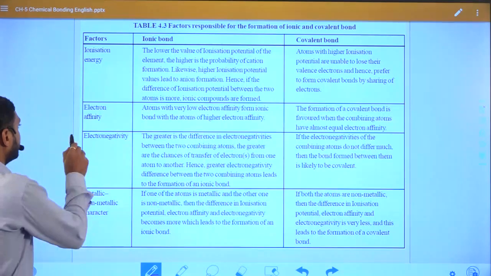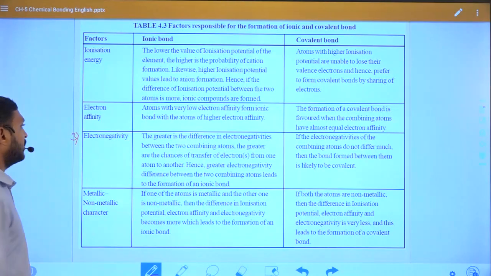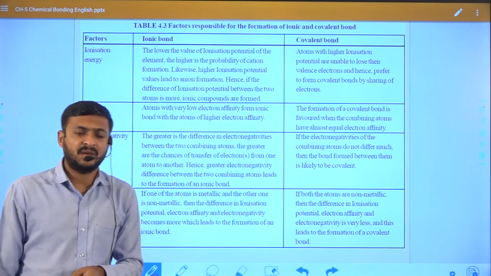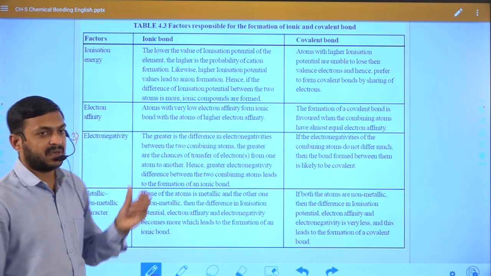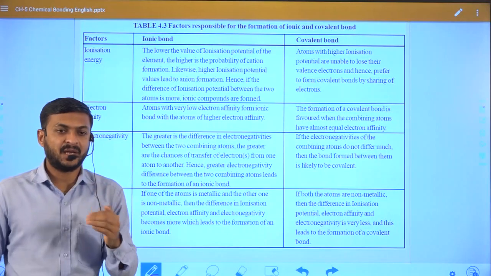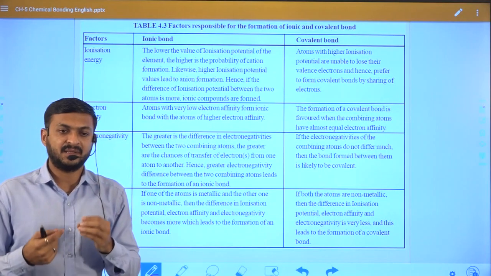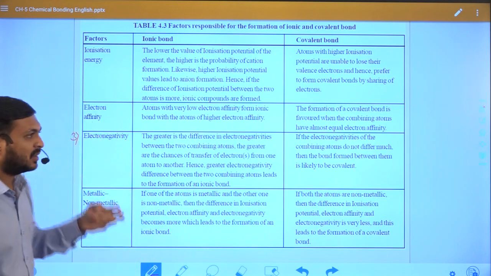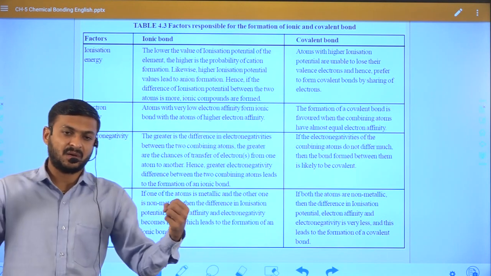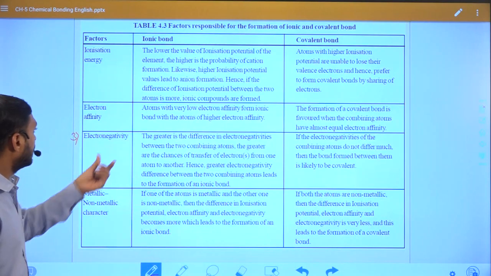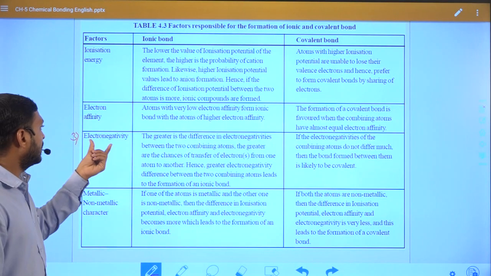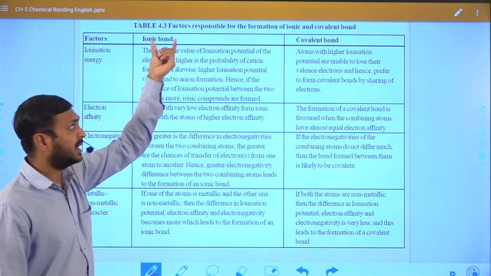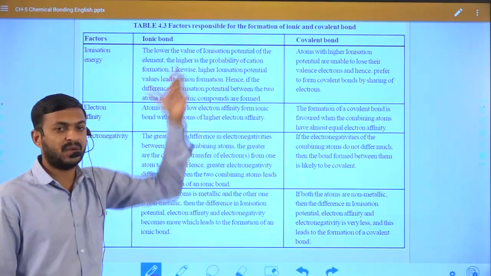Now, if we consider the third point, that is very important. We discussed the earlier two points, ionic energy and electron affinity, which are based on energy terms, but we can also discuss based on the tendency to attract the electron. So first of all, how we can understand the electronegativity term, and based on that how a covalent or ionic bond will form.